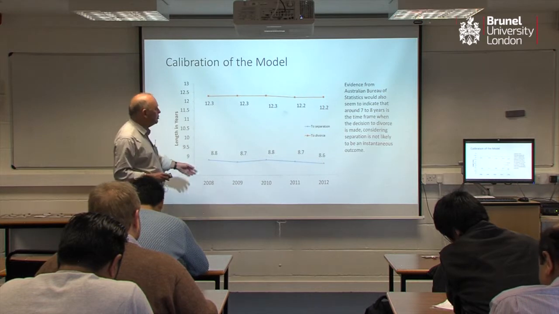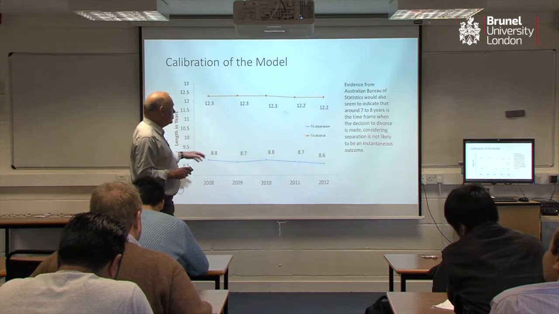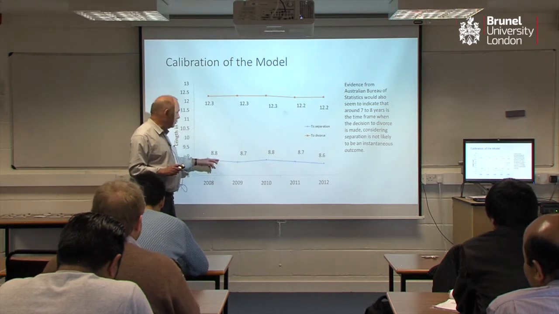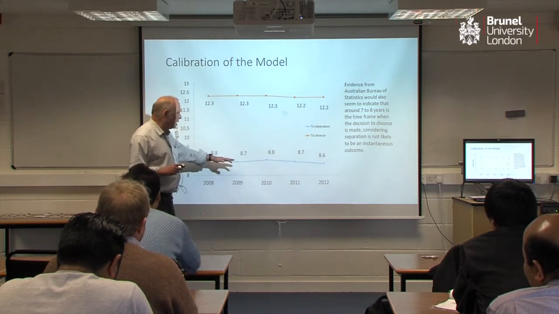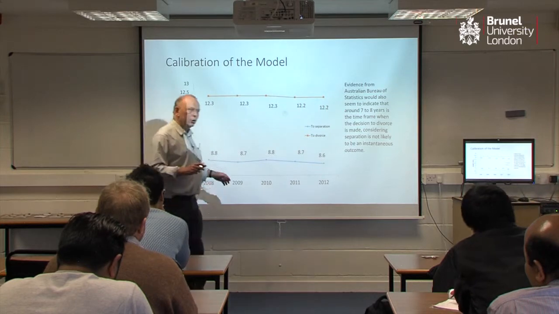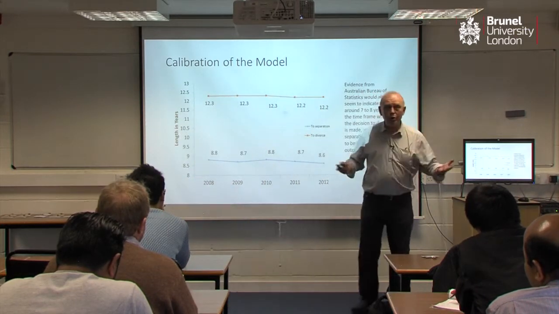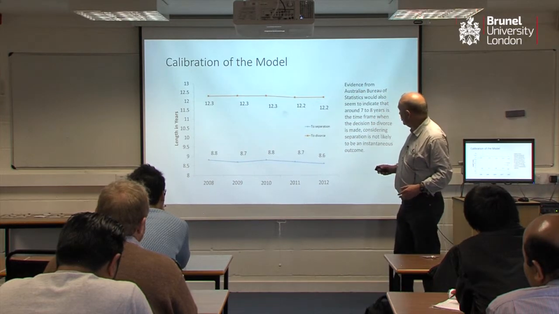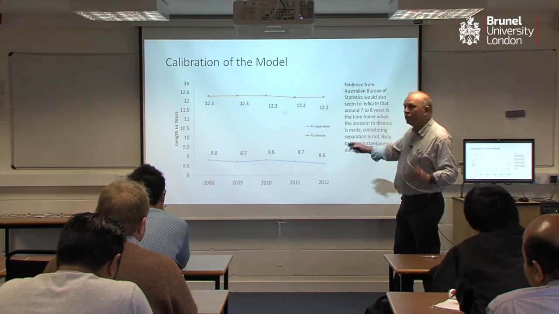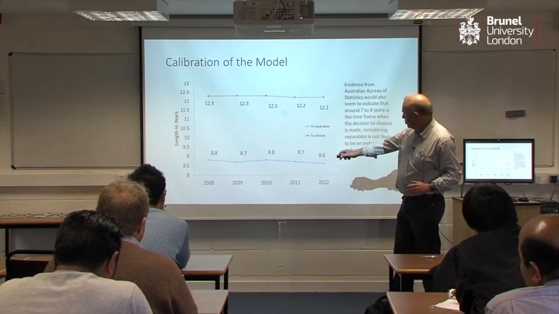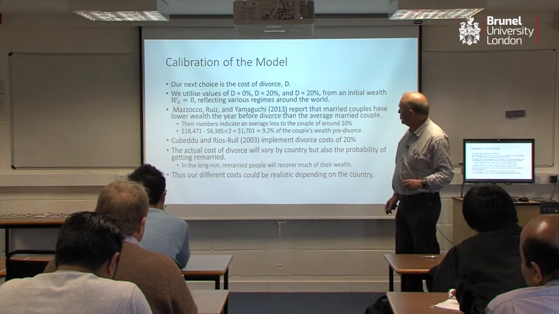So here's some evidence from the Australian Bureau of Statistics. In Australia, before you get divorced, you get separated. You get separated pretty constantly at about 8.5 years. But you don't get separated spontaneously, so it takes perhaps, who knows, 18 months. So the evidence, and there's a lot of other evidence, is that 7 years is the waiting time before marital quality revelation occurs. 7 years seems about right.